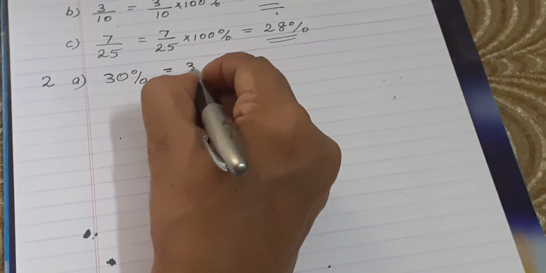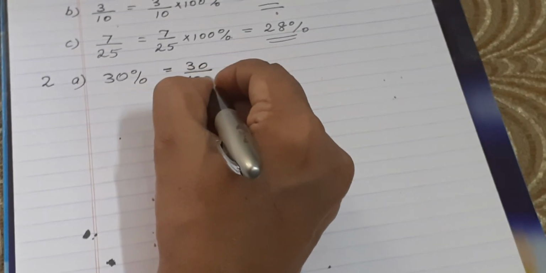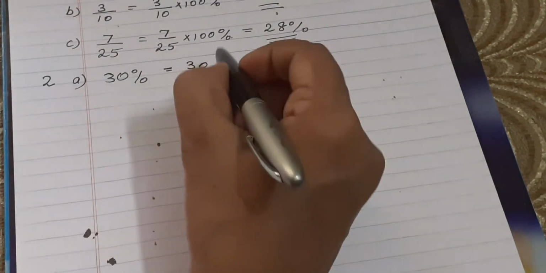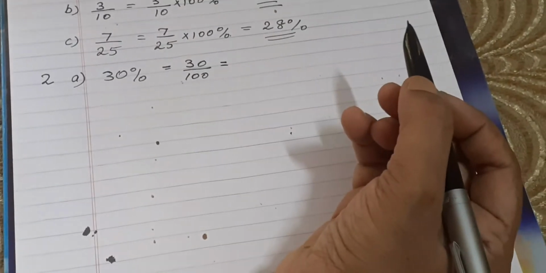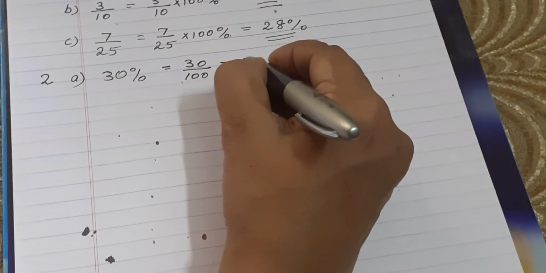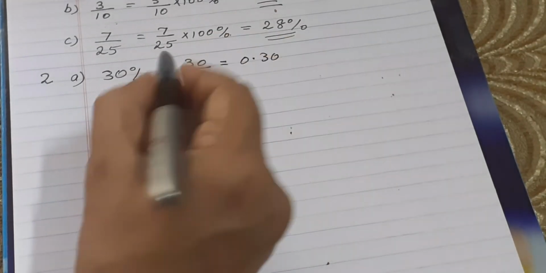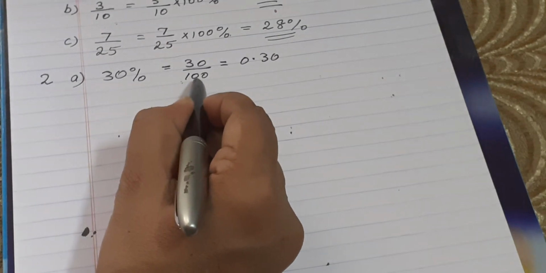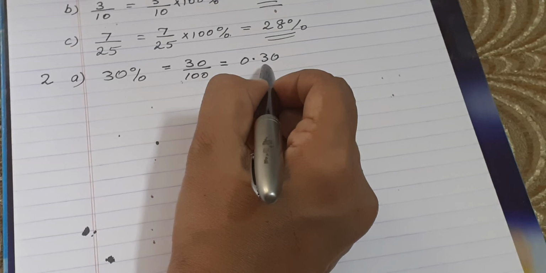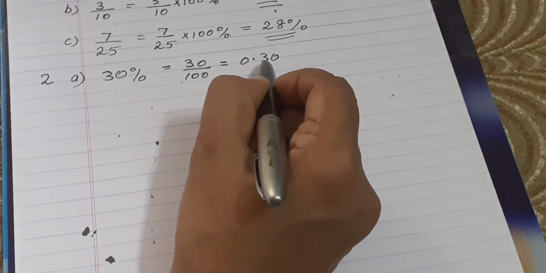So 30 divided by 100, and this sign we have to remove. So this is equal to, do you know the equivalent decimal value? 0.30, because in the denominator two zeros are there. So in the decimal number there will be 2 decimal places.